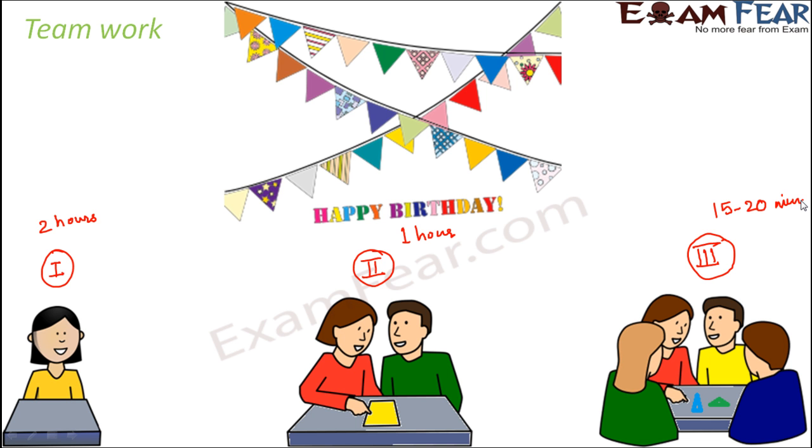So what does this show? This shows that when the number of people working on the decoration increases, then the time taken to decorate decreases. So here also the time taken is inversely proportional to the number of people involved in decoration. These are some examples of inverse proportion.